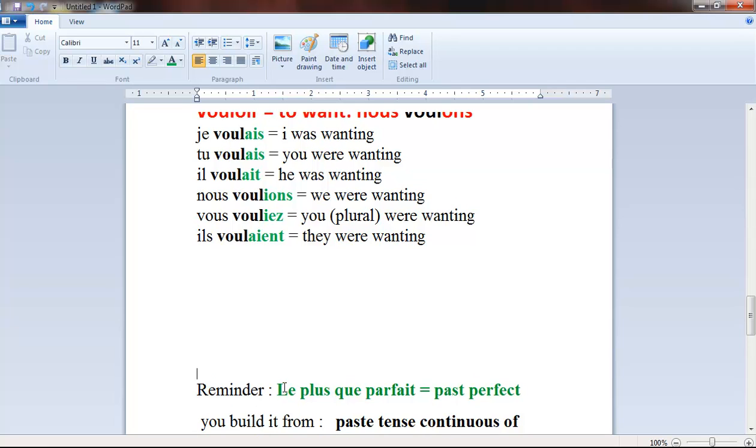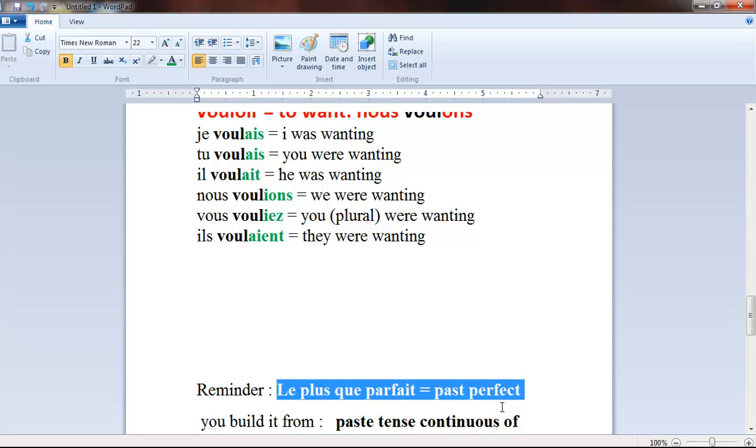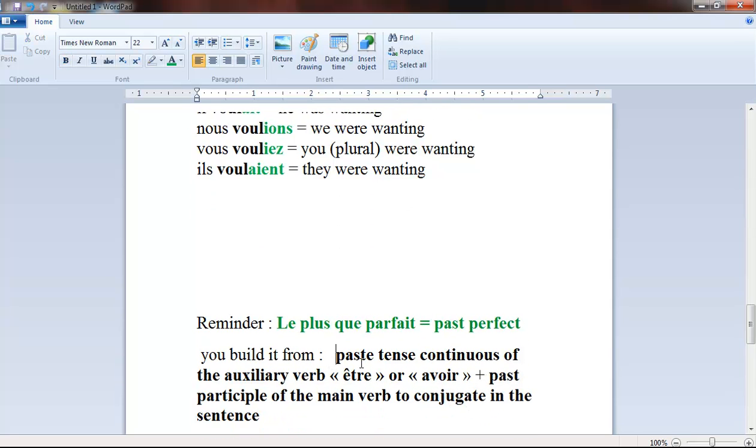Okay, now let's make another reminder, and it's going to be the last reminder for this session. Le plus que parfait. Past perfect tense in the French language. How do you build it? Well, you build it from the past tense continuous of the auxiliary verb, which can be être or avoir, like you remember, these are the two auxiliary verbs in French. And you just put the past participle of the main verb to conjugate in the sentence. So you've got past tense continuous of être or avoir, plus the past participle of the main verb that you're talking about.